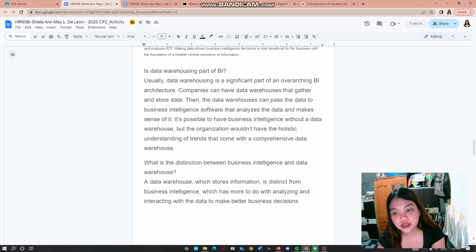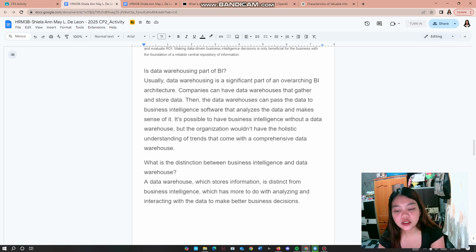Companies can have data warehouses that gather and store data, then the data warehouses can pass the data to business intelligence software that analyzes the data and makes sense of it. It's possible to have business intelligence without a data warehouse, but the organization wouldn't have the holistic understanding of trends that comes with a comprehensive data warehouse.